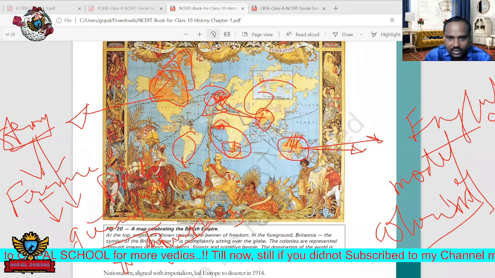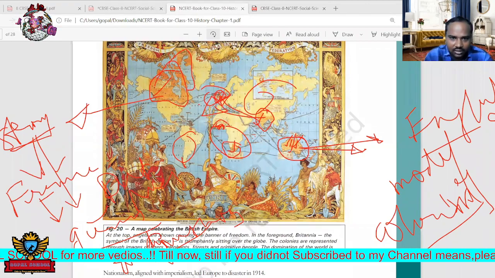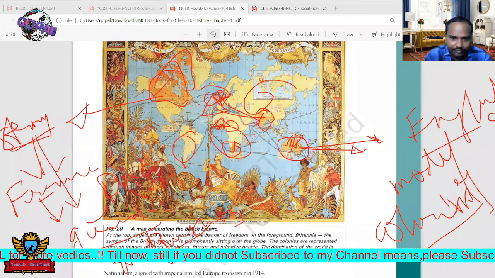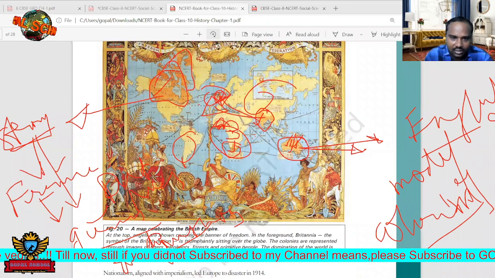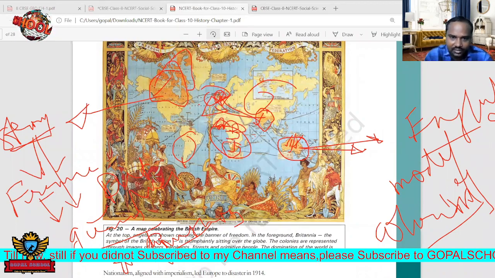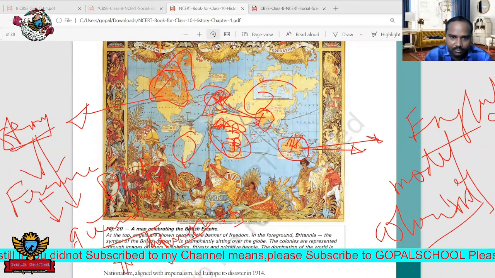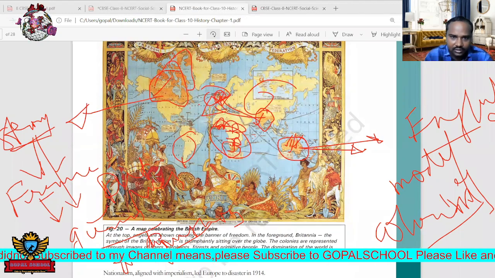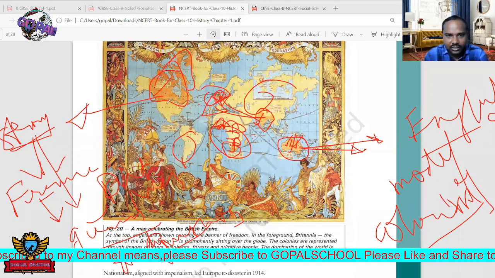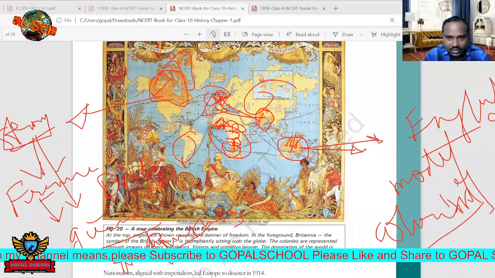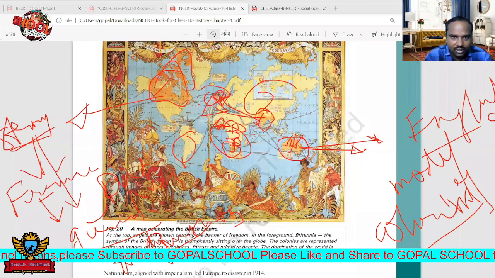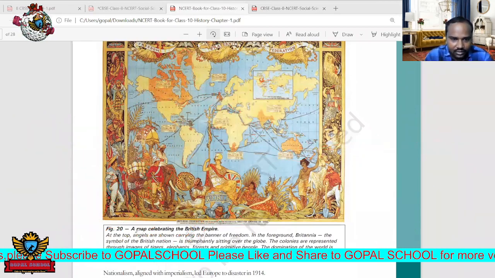All these countries established their colonies mainly in Africa. Establishing colonies means occupying those countries, small countries. But actually they are not the natives there. So that is here, and here we can see this picture. What is the picture here? We'll see this. A map